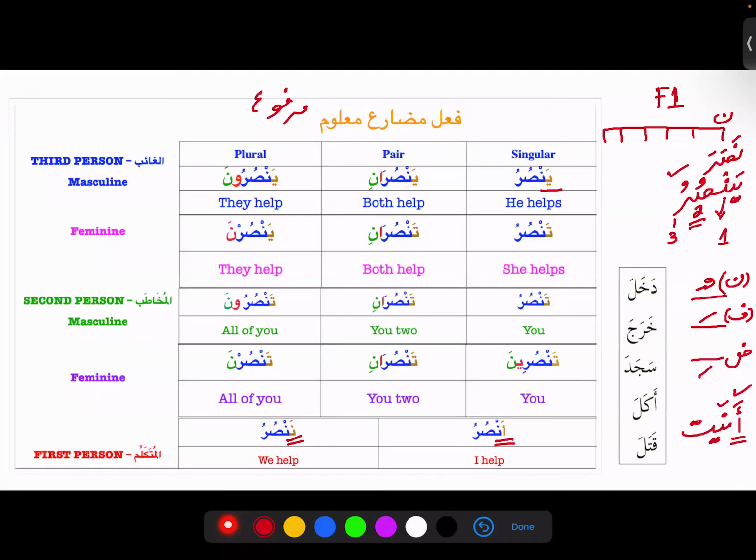Okay. Then comes our Ta. Subhanallah, there are so many Tas, so many Tas as a sign of mudari in our Fi'l Mudari Marfu' chart. And who is going to tell me? Sister Asima?